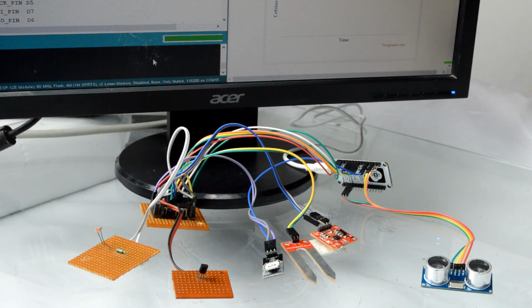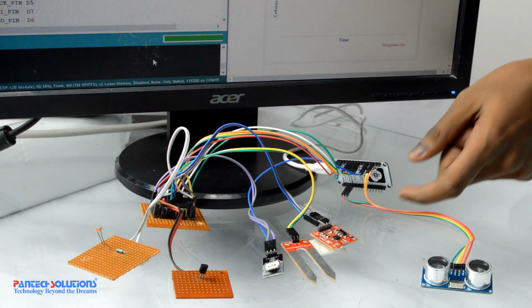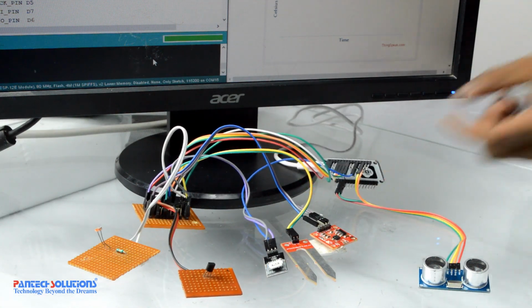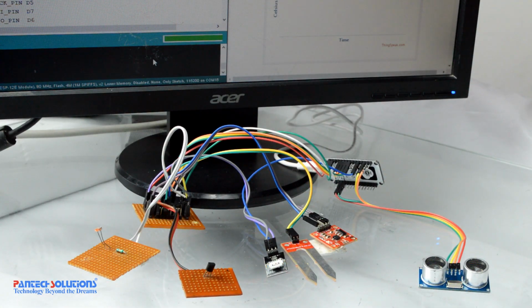Welcome to Pantex Solutions. Today we're going to see the project of forest fire detection and prediction using ThingSpeak Cloud by having a microcontroller as a NodeMCU. For detecting a fire in the forest, we have several sensors here, which are connected with the NodeMCU.